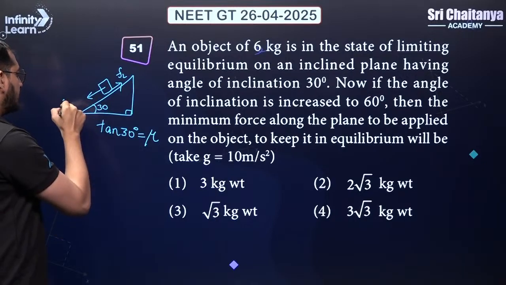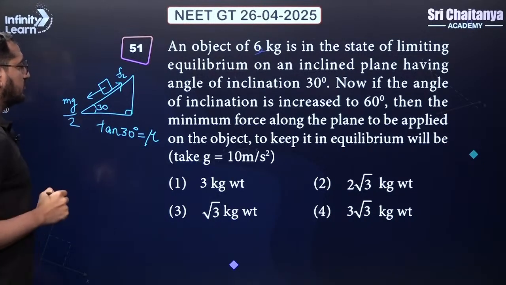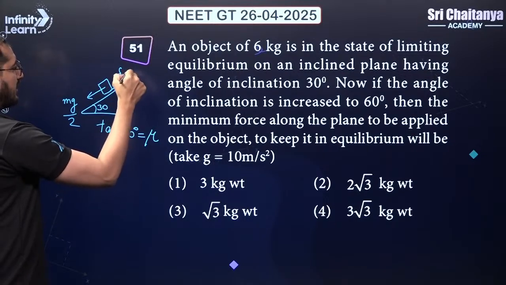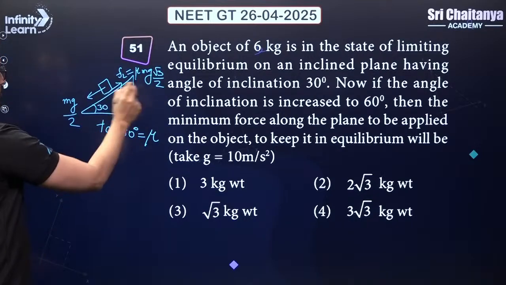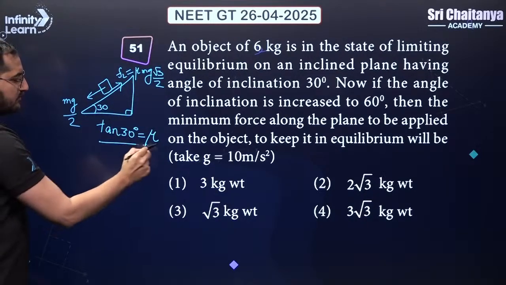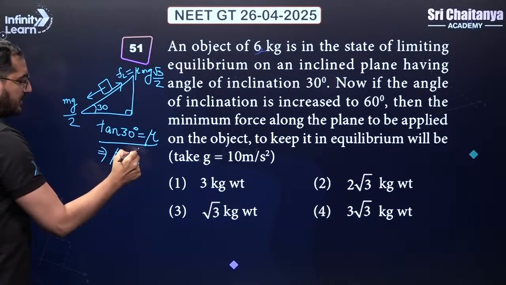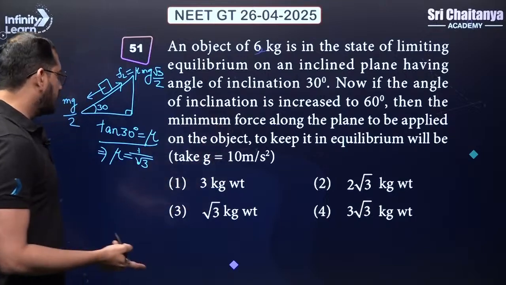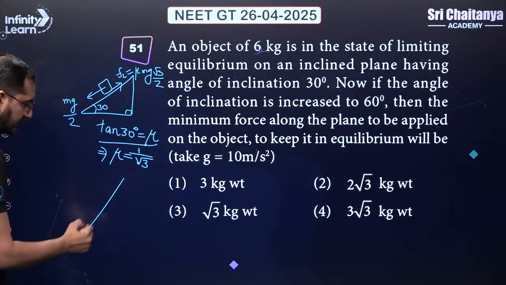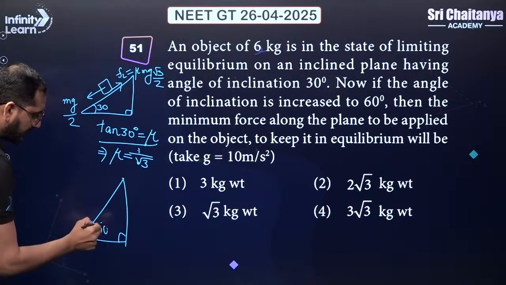We can write down this as mg sine theta, sine 30 degree will be mg by 2, and then we can write down FL as equal to mu into N, which can be written as mg cos 30 degree. If I equate both of them, again you will get the value of mu will be equal to 1 by root 3. Okay. Now if the angle of inclination is increased to 60 degree, now we are going to increase the angle. Now this angle is becoming 60 degree.